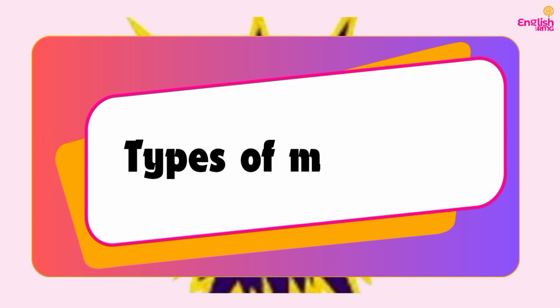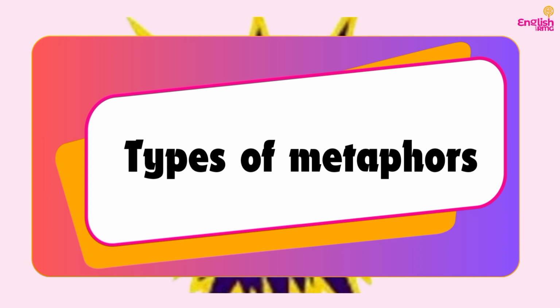So now let's move on to the next thing, which is what? Types of metaphors. Kindly pay attention to the types of metaphor because I know that sometimes students struggle to identify some types of metaphors such that they even argue with their teachers to say, oh, it is metaphor or it is not metaphor.